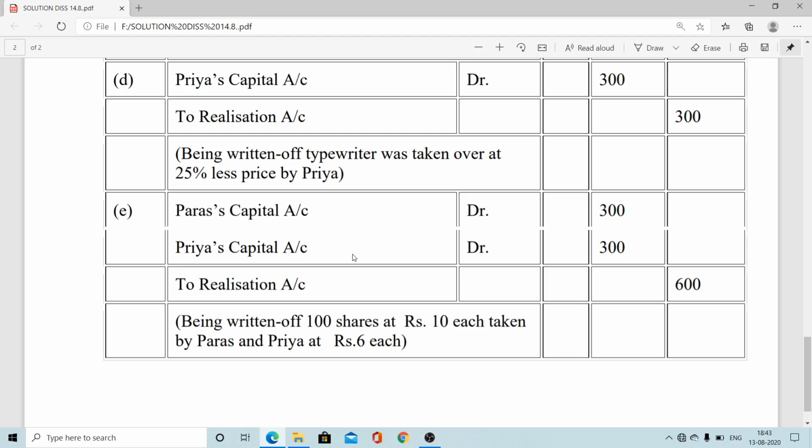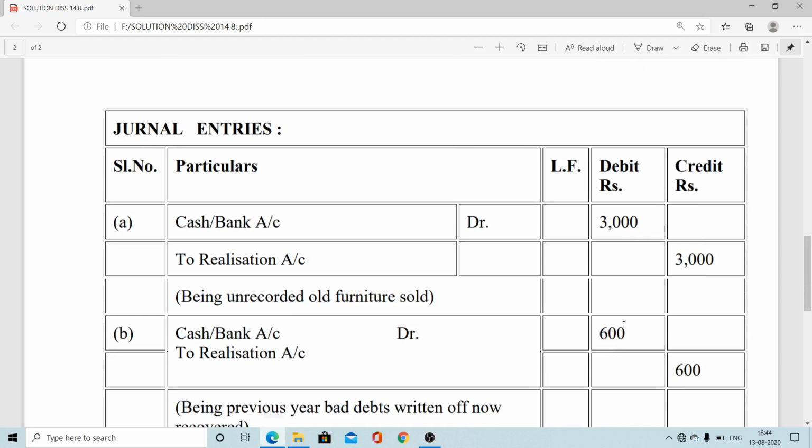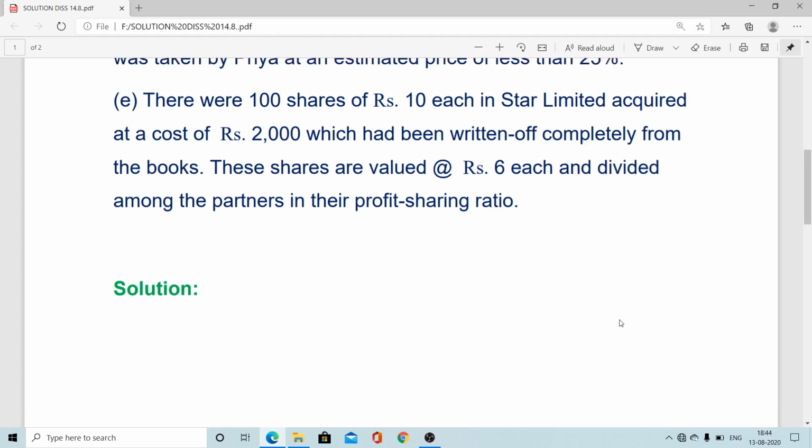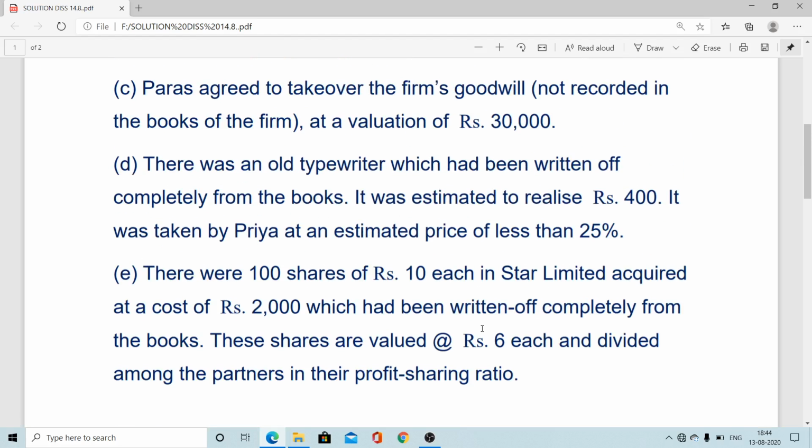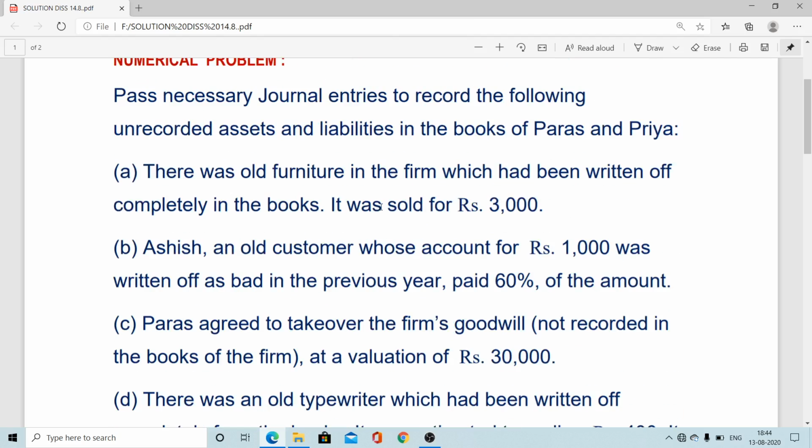Shares in any particular company's investment are considered an asset, and if an asset is taken over, then that entry will be there: the partner's capital account debit. As both the partners are taking it here, both partners' names, Paras capital as well as Priya's capital, are debited to realization account. So this is the solution. A simple journal-entry-only question, a 4 marks question, this type of question can come.